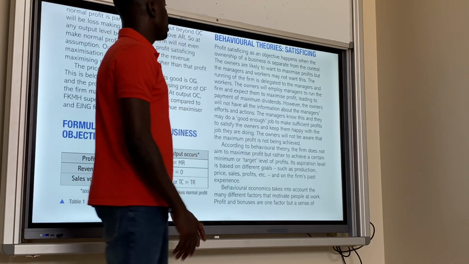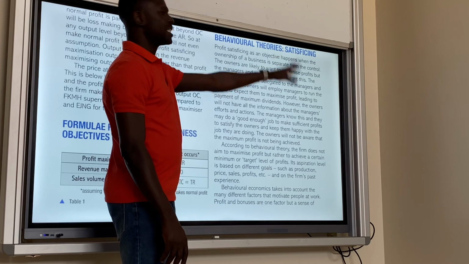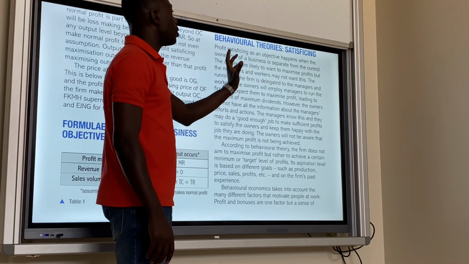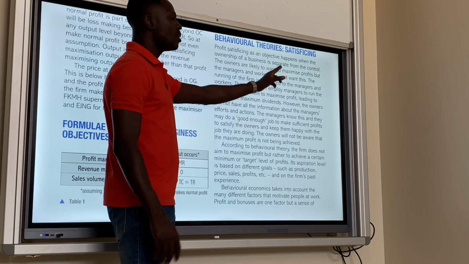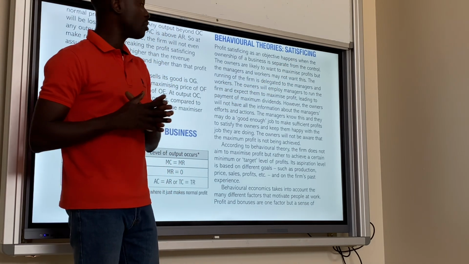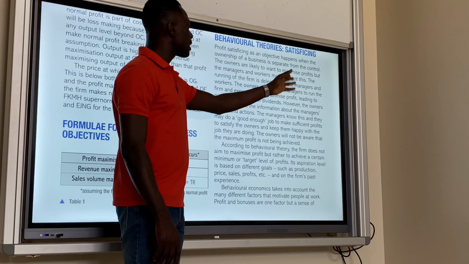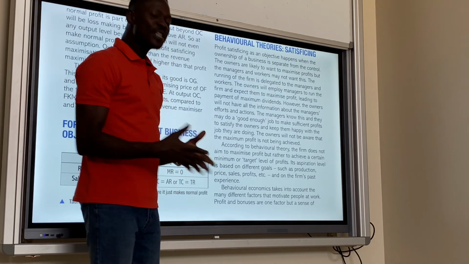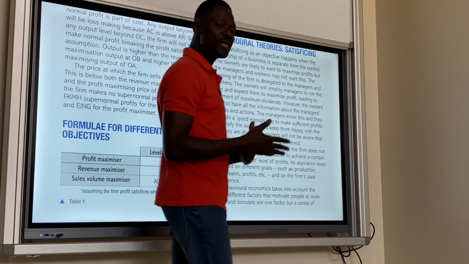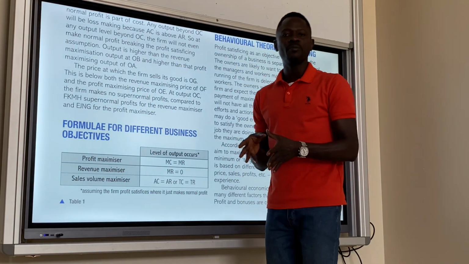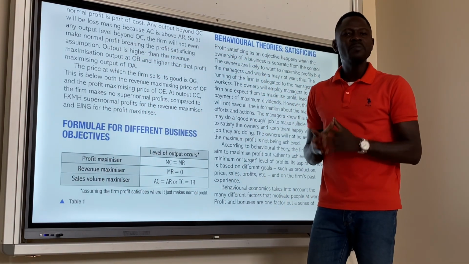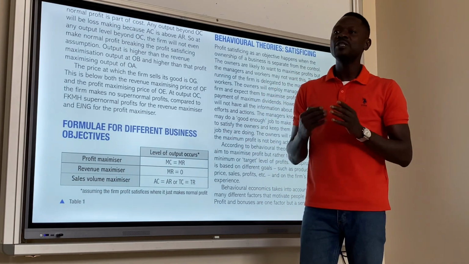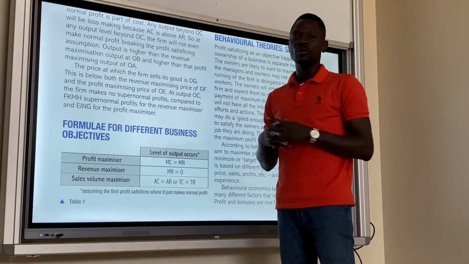So we read anyway. Behavioral theories, satisficing. Profit satisficing as an objective happens when the ownership of a business is separate from the control. This is what we call divorce of ownership or control. The owners are likely to want to maximize profit, but the managers and workers may not want this. The owners of the business, like we said earlier, their aim and objective is to maximize profit. But this might not be the same. The directors and the managers might not share the same objective with the owners of the business.